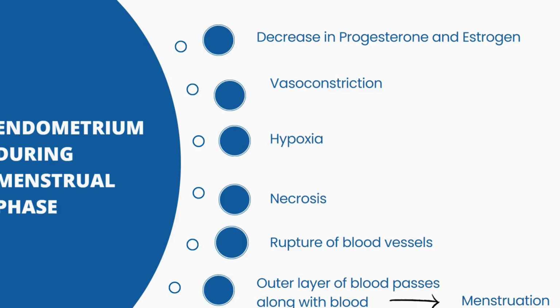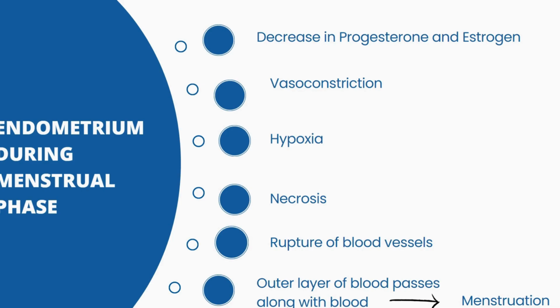So it leads to vasoconstriction, and vasoconstriction leads to hypoxia. Hypoxia leads to necrosis. What happens because of that? Necrosis causes rupture of blood vessels and oozing of blood. The outer layer of the necrotic endometrium is separated.